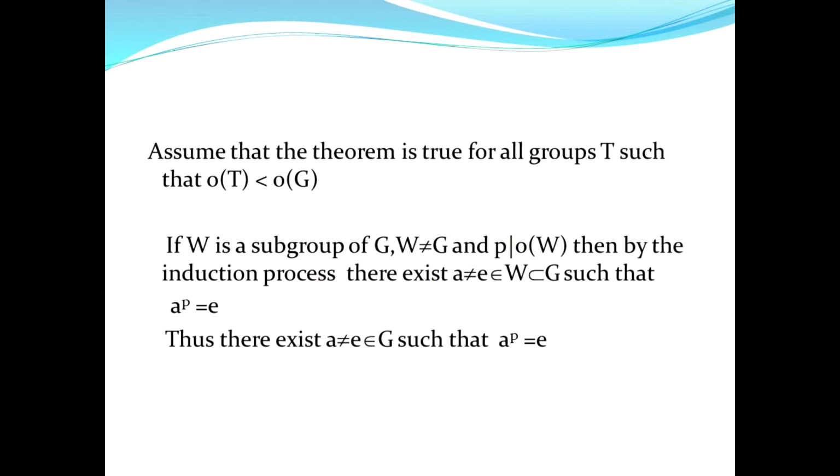We are going to assume the theorem is true for all groups T whose order is less than the order of G. Let W be a subgroup of G with order of W less than order of G. We consider two cases: either p divides the order of W, or p does not divide the order of W. If p divides the order of W, since the order of W is less than the order of G, by our induction hypothesis there exists an element a not equal to e in W such that a^p = e. Since W is a subset of G, the element a not equal to e belongs to G such that a^p = e.